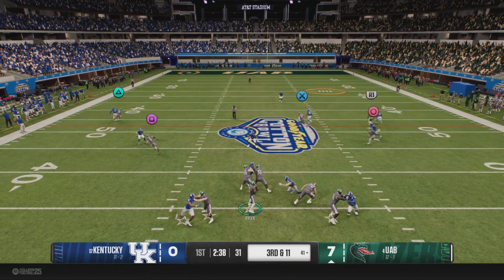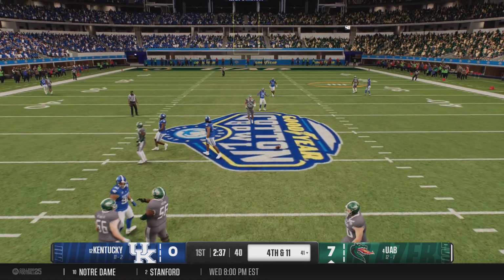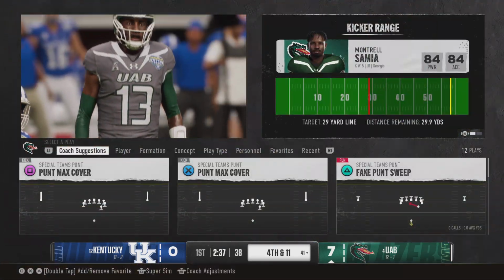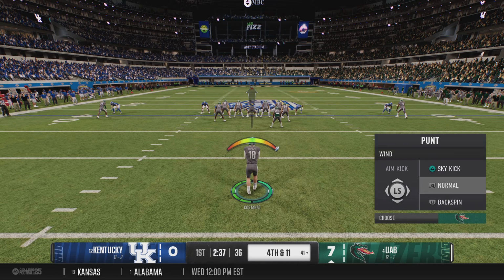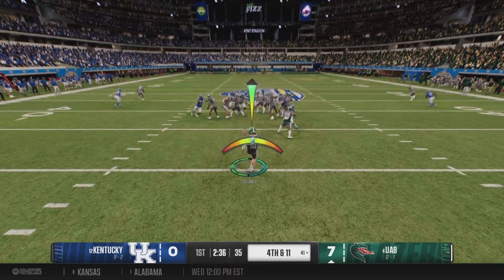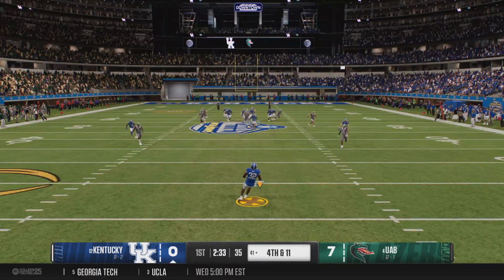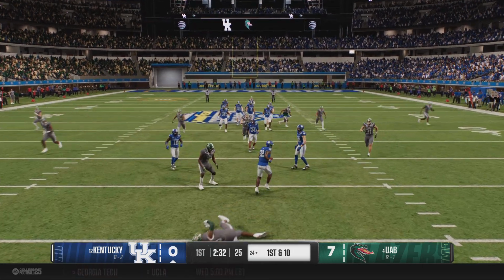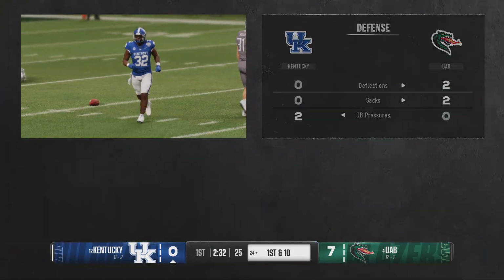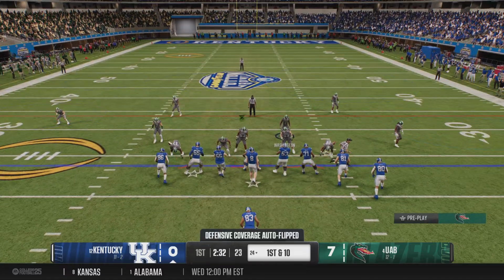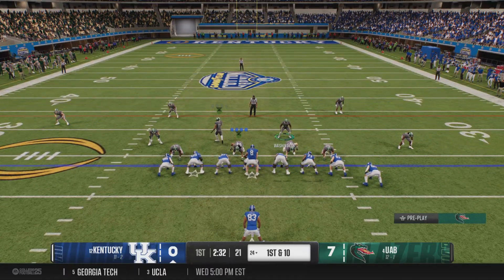Drops back, looking to throw for it on third down. Hit as he releases it, and the pass is incomplete. The Blazers will bring their punt team on the field now. Returner decides to fair catch this. And the offense makes its way onto the field, hoping for a successful drive.